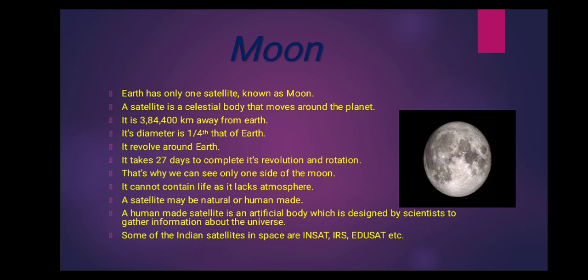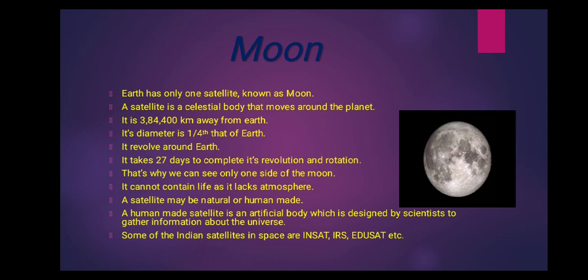It is around 3,84,400 kilometers away from the Earth. So it is the closest celestial body to the Earth. Which is the closest celestial body to the Earth? The moon is the closest celestial body to the Earth. Do you know, children, the size of the moon is about 1/4 of the Earth's size? Its diameter is 1/4 that of the Earth.